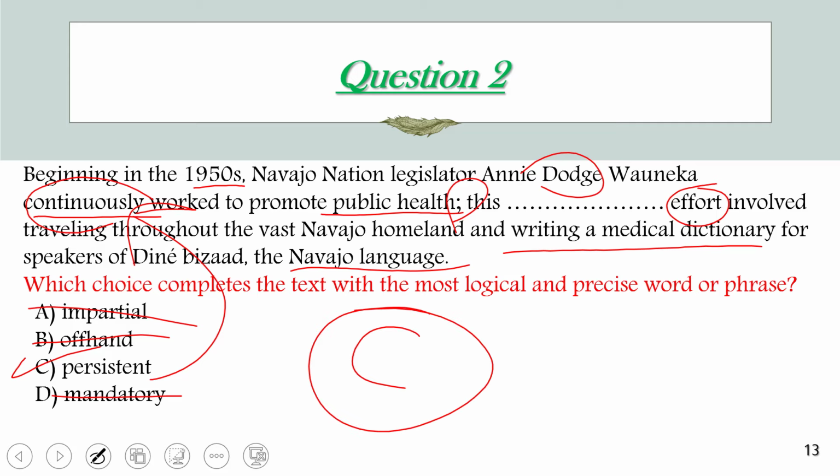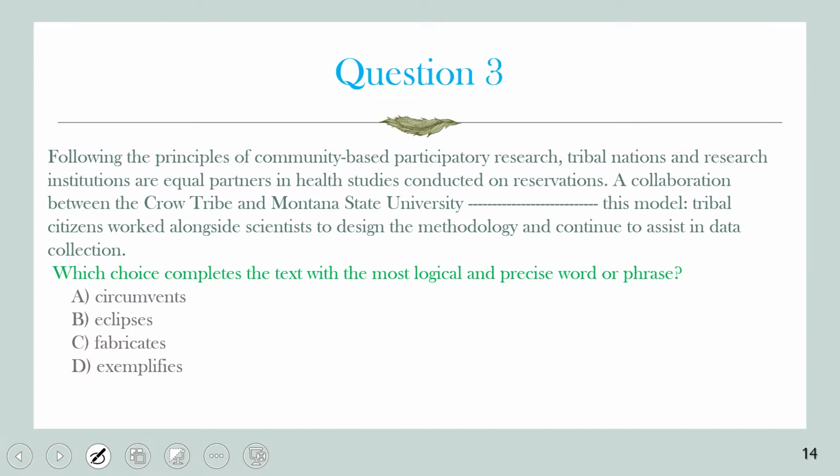Okay, now we're going to move to question number 3. Following the principle of community-based participatory research. Community-based participatory research. Tribal nations and research institutions are equally partners in health studies conducted on reservations.